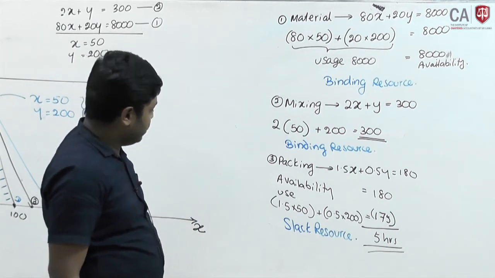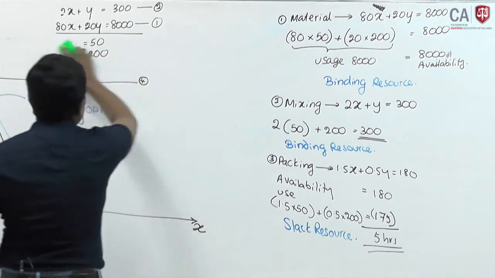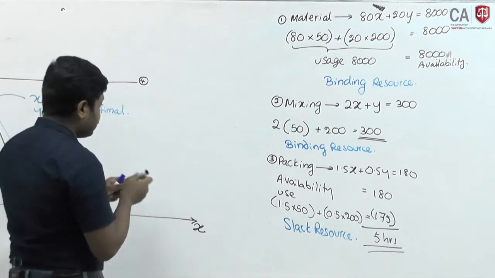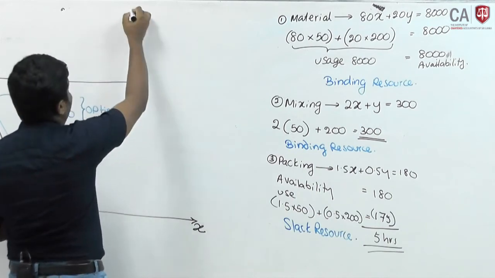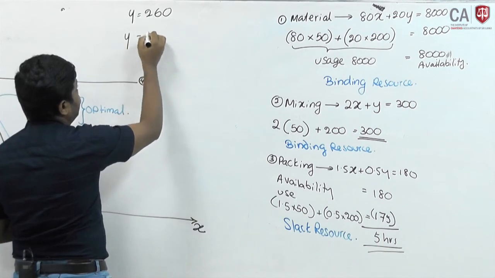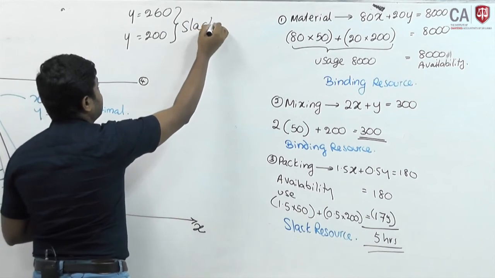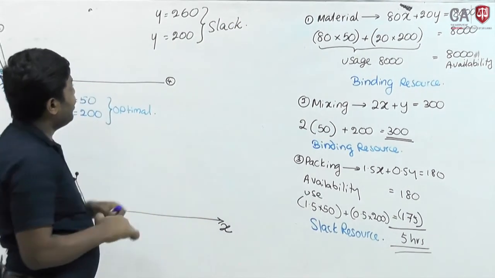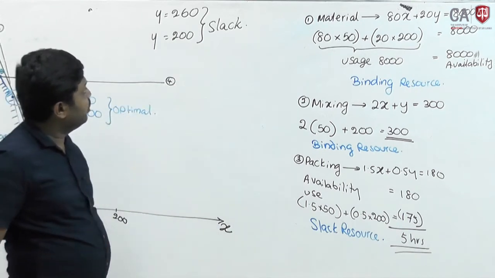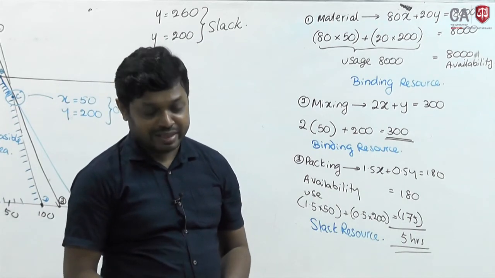Fourth, if you want, you can work it out. Fourth one, capacity there, y should be 260, but actual y equals 200. Again this also becomes slack. You have a maximum demand of 260, you only satisfy 200, then the demand for y is also slack, not fully utilizing the existing demand.